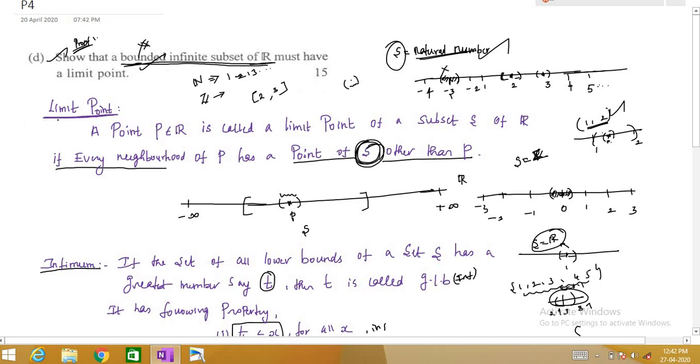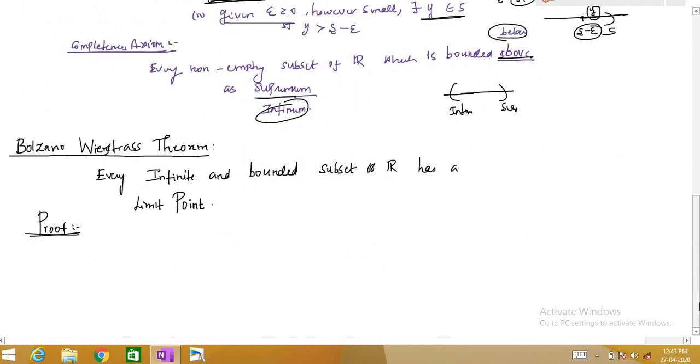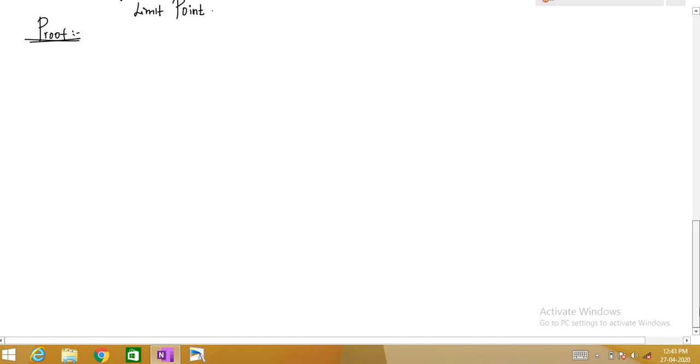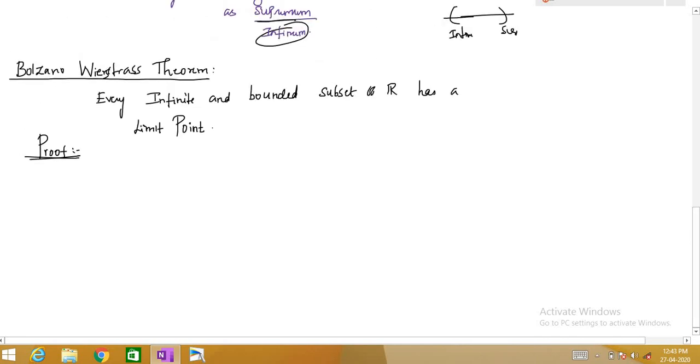If I recall again, a point P is called a limit point if you take a small neighborhood around that P and this neighborhood contains a point other than P, then P is called a limit point, and infimum and supremum are easy concepts. So that's it. In the next video we'll get down to the proof of the Bolzano-Weierstrass theorem, that every infinite bounded subset of R has a limit point. So in the next video we'll go on to the proof.